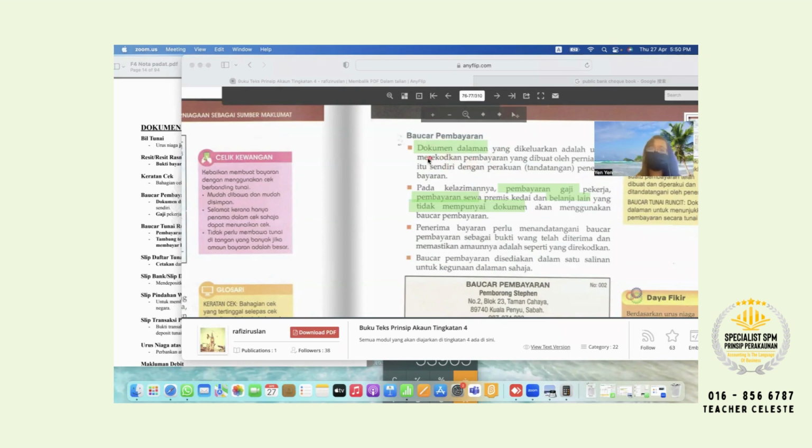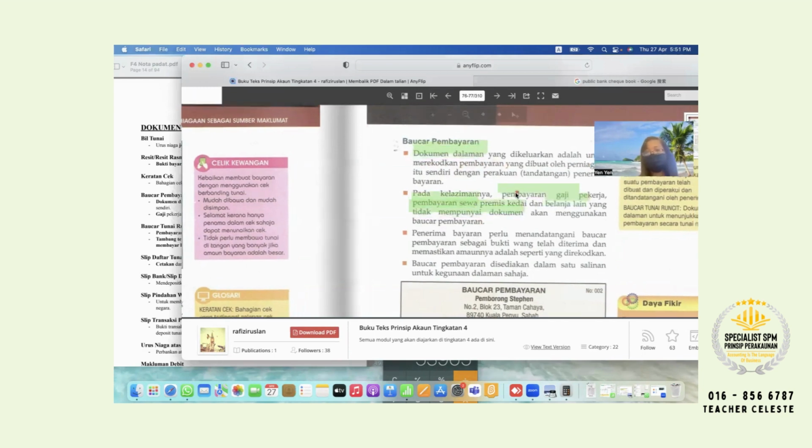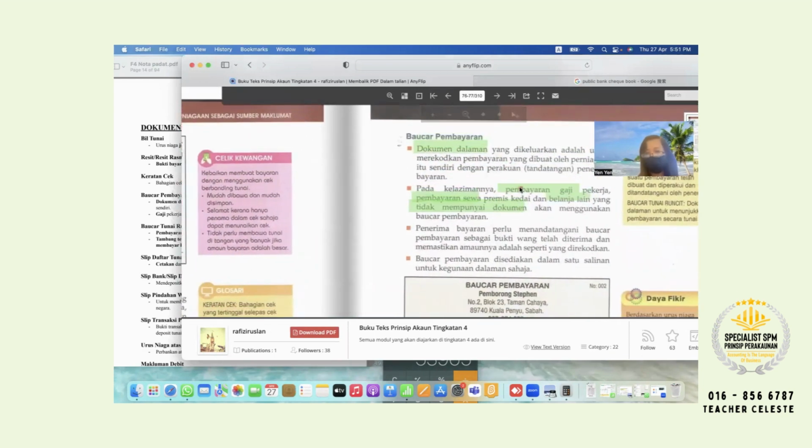But of course, the exam won't ask you the meaning of dokumen dalaman. It won't ask you to explain apa maksudnya dokumen dalaman. It's just teacher explaining to you only. Okay? So dokumen dalaman is not between buyer and seller. Just between owner and accountant. Okay, we call it dokumen dalaman. Again, dokumen dalaman is in between owner and accountant.